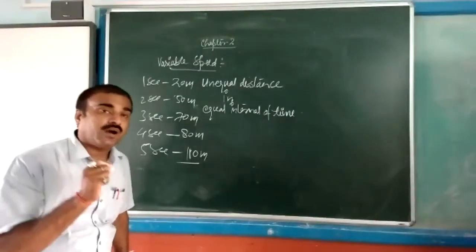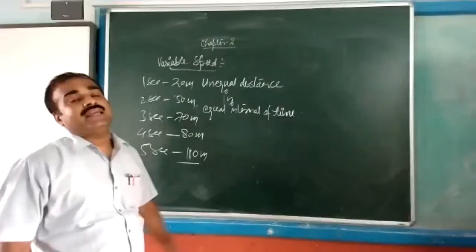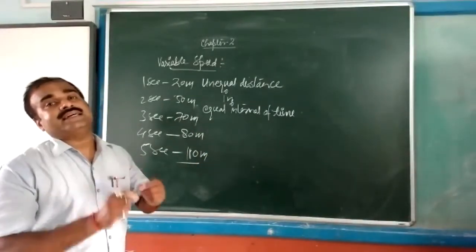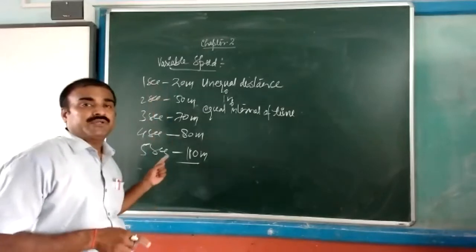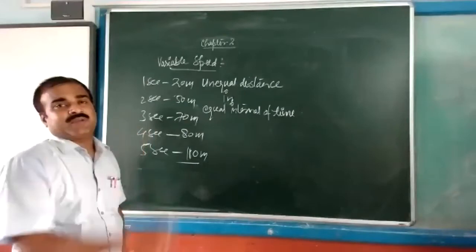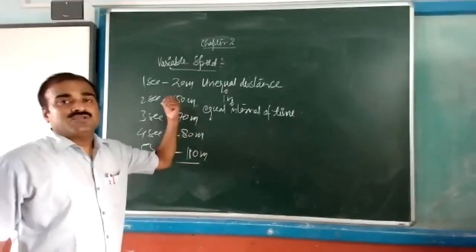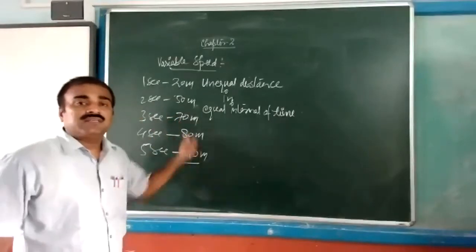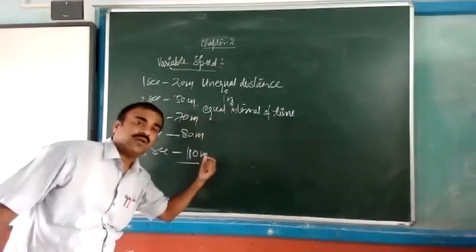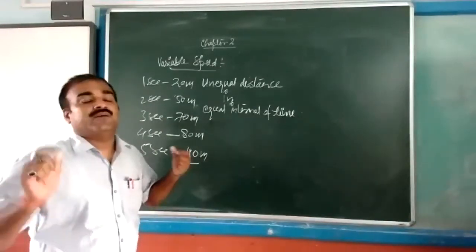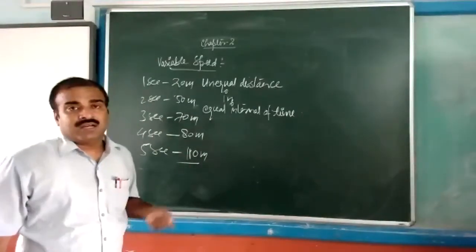You can also write this example; it is a perfect explanation for that. The body is moving with variable speed.